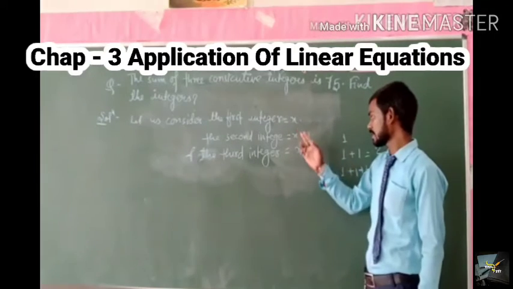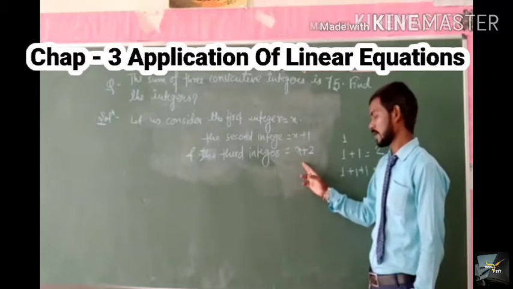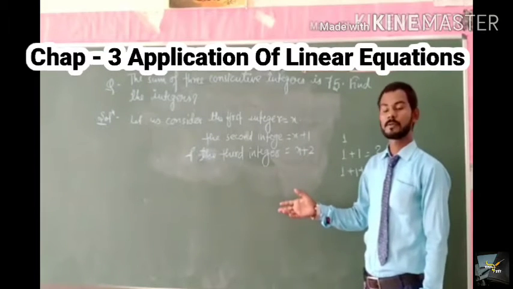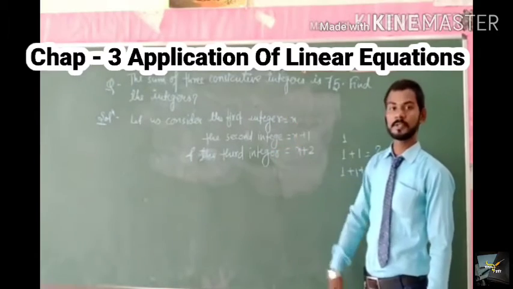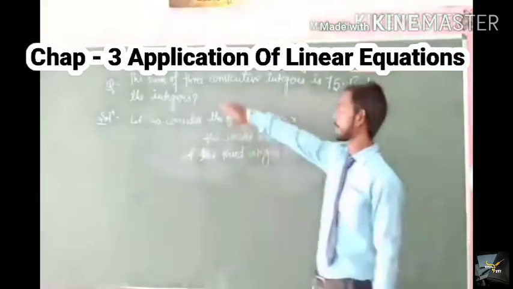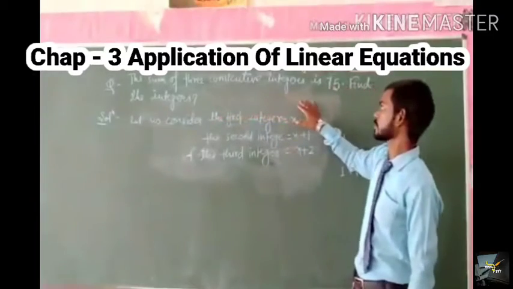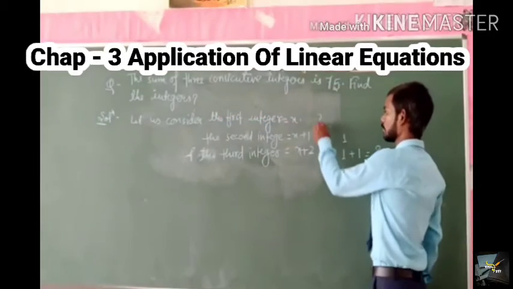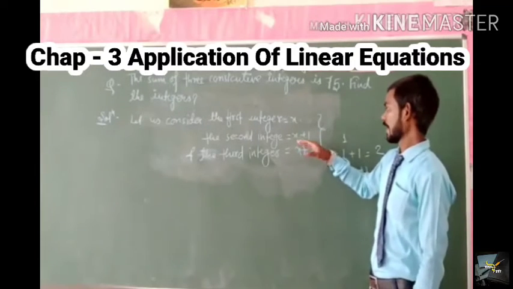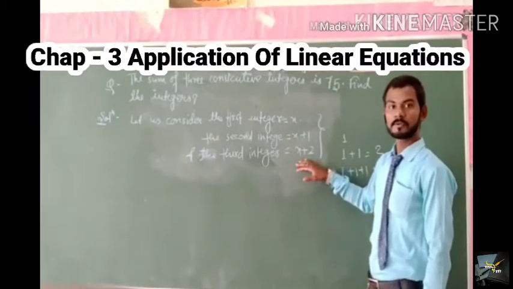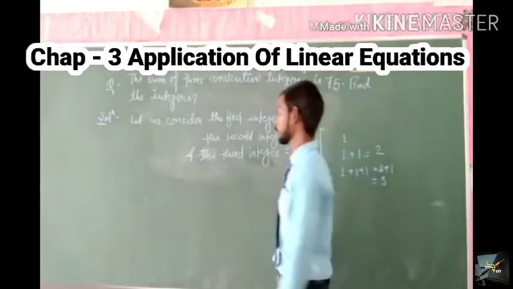Our first integer is x, second is x plus 1 and the last is x plus 2. Now we follow the condition given in the question: we have to find the sum of three consecutive integers. Here we suppose the three consecutive integers are x, x plus 1, x plus 2. Now we write according to the problem.